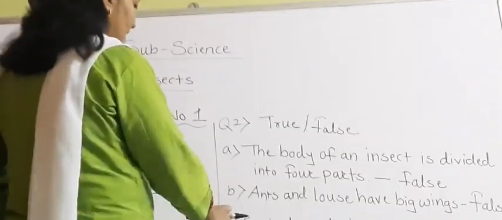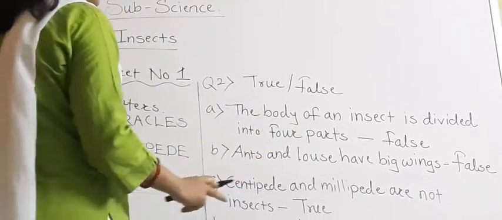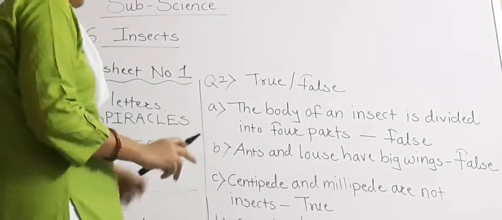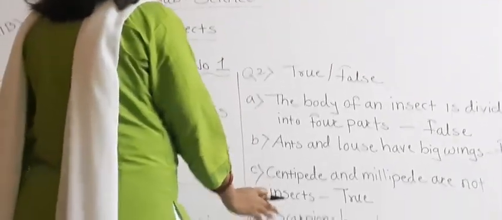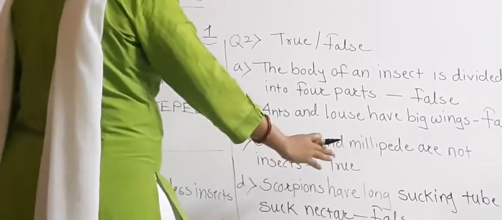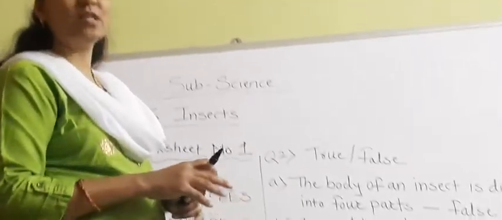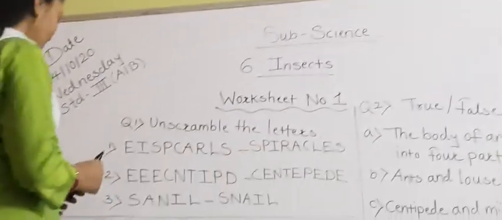Then sentence C, centipede and millipede are not insects. This statement is true. They are creeping or crawling animals. Now D, scorpions have a long sucking tube to suck nectar. This statement is false. Now students, see question number 3, fill in the blanks.